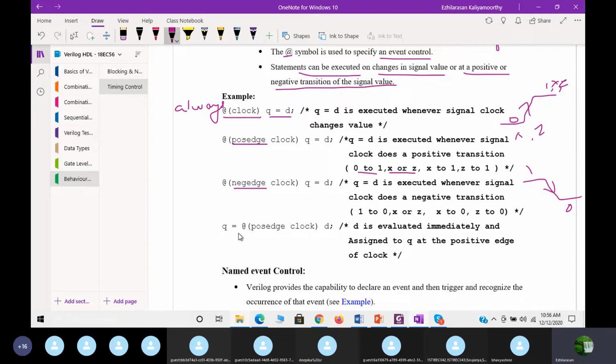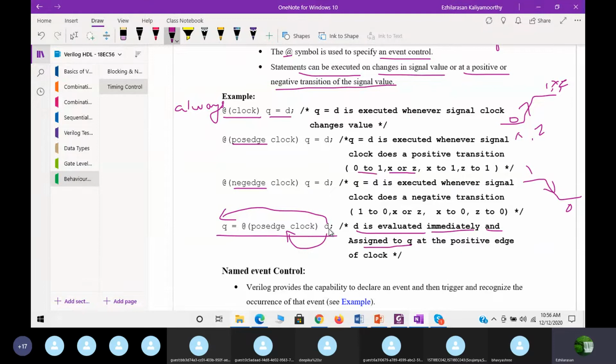Next, Q is equal to at posedge clock, D. See, this is a different statement. What does it mean here? D is evaluated immediately and is assigned to Q at the positive edge of the clock.